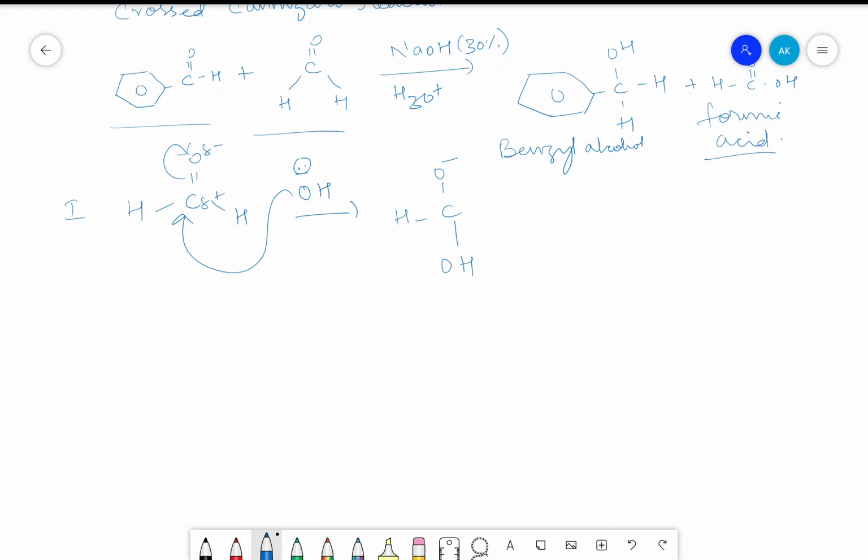Here you will have OH, or for a better understanding, as we have represented before, we'll write carbon having O minus. Here this was the H already, this was also the hydrogen which we had, then OH, followed by, in the presence of basic medium, hydrogen shifts here as a proton. So this is coming here, resulting in the formation of the dianion, with O minus, O minus and hydrogen.